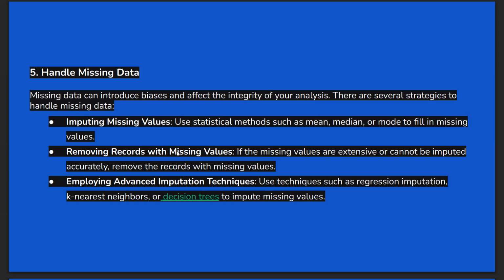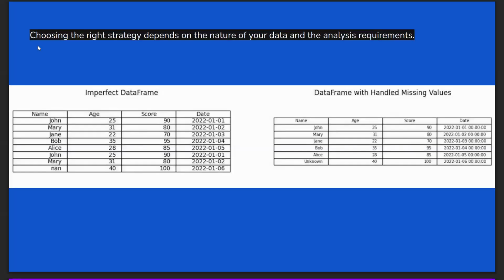There are some advanced imputation techniques in machine learning, like regression imputation, k nearest neighbors, or decision trees. These are the imputation techniques with which we can impute the missing values. By using these algorithms, we can handle these missing values from the data set. So this is the handling of missing data. Choose the right strategy, which depends on the nature of the data and the analysis required.